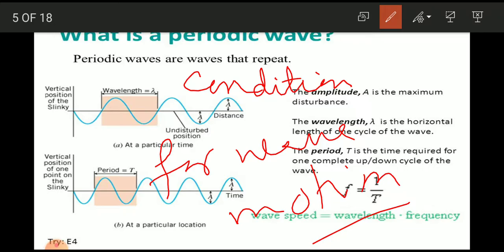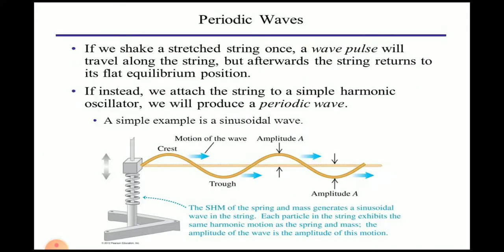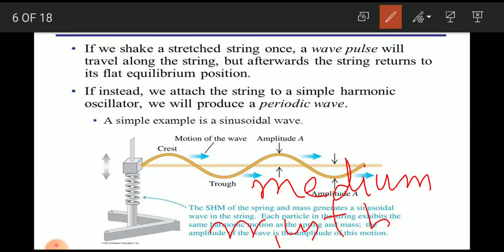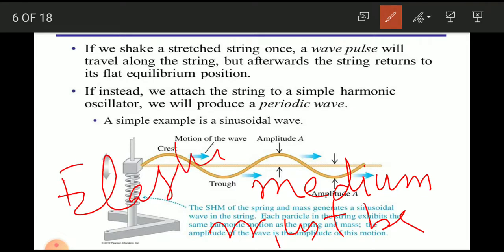First condition is the medium must be elastic.